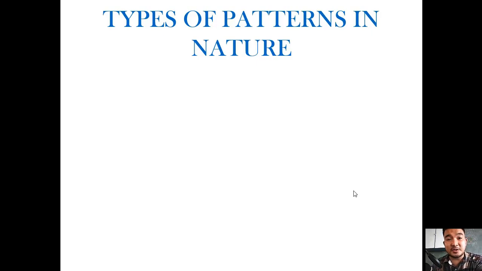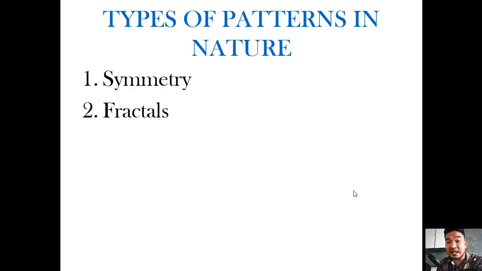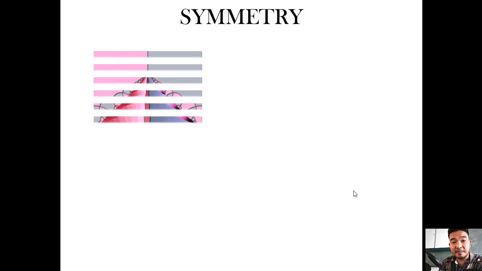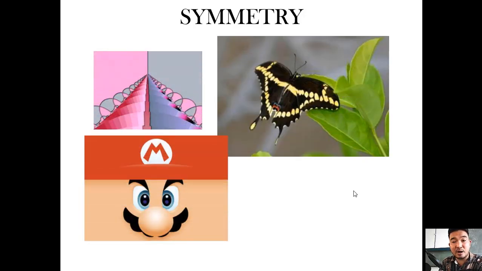So, without further ado, let us now discuss the types of patterns in nature. We have 1, symmetry. Number 2, fractals. 3, spirals. 4, chaos. So, let us deal with them one by one. These are samples of